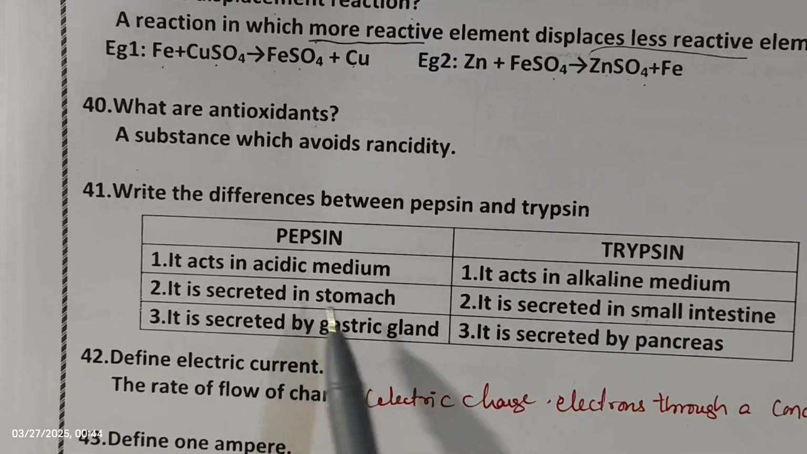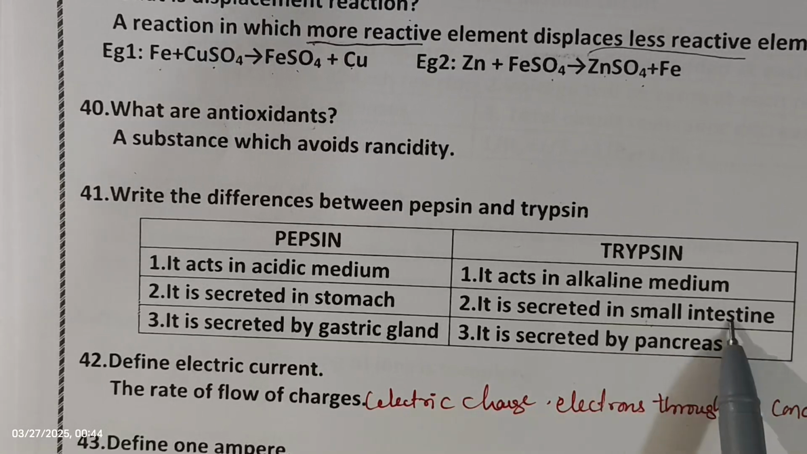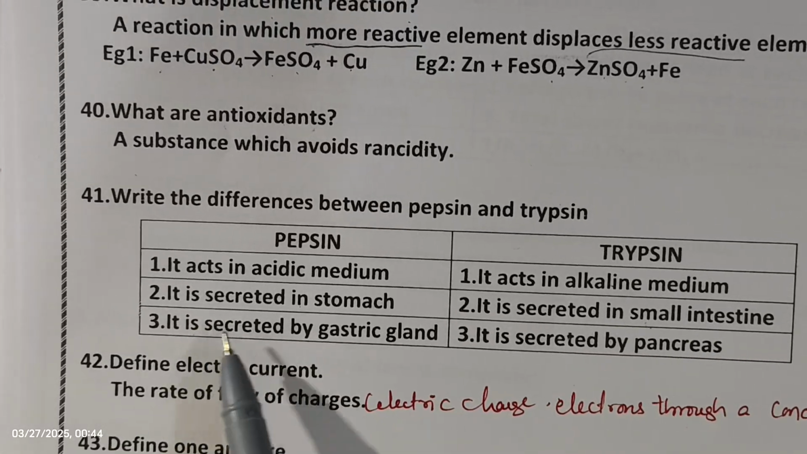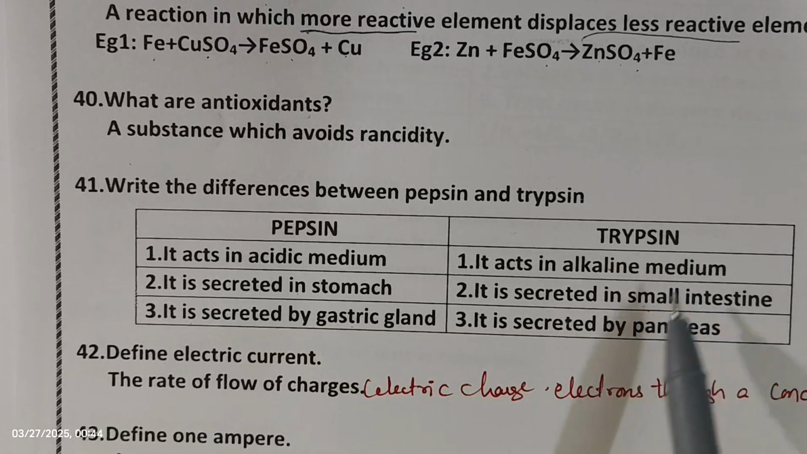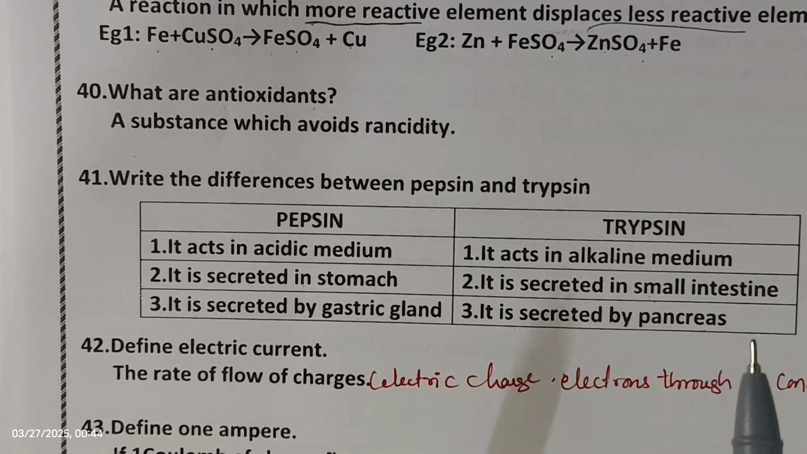Pepsin is secreted in the stomach. Trypsin is secreted in the small intestine. Pepsin is secreted by the gastric gland. Trypsin is secreted by the pancreas. Okay.